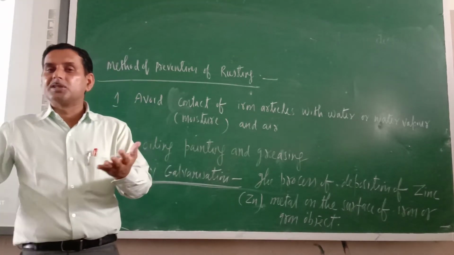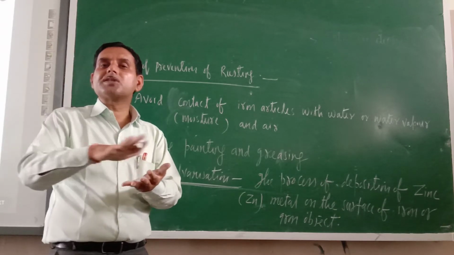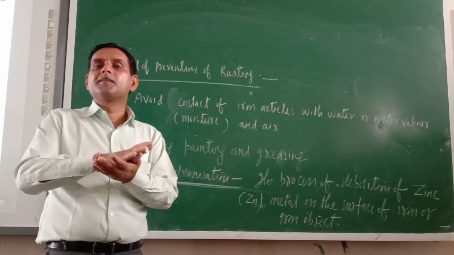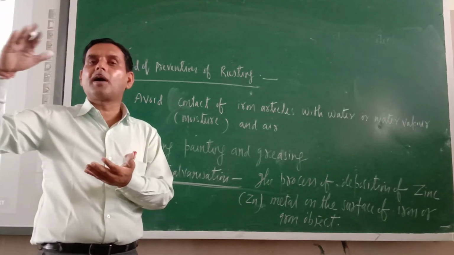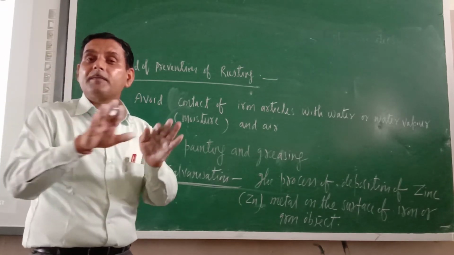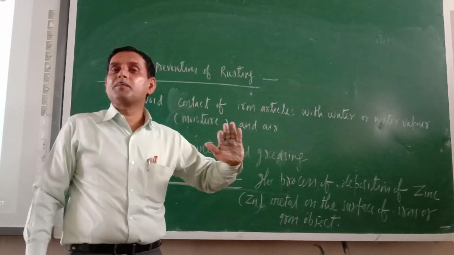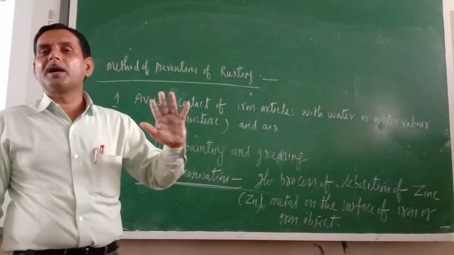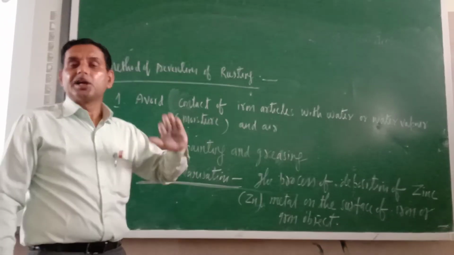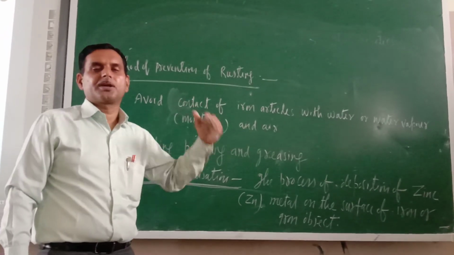So once again, zinc is a more reactive metal than iron. When you deposit the layer of zinc over the iron object, zinc will come into contact with moisture and air. So zinc will be rusted and iron will be saved. From time to time that layer may be destroyed, so time and again the layer of zinc should be deposited over the iron article. In this way your iron article will be prevented from rusting.